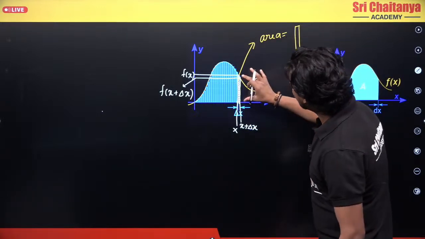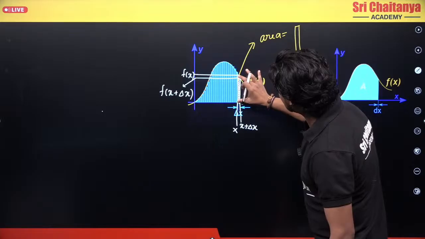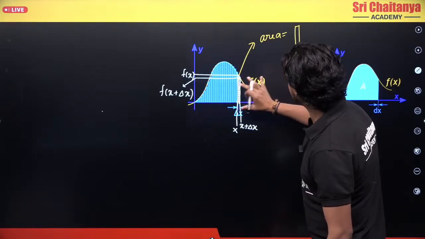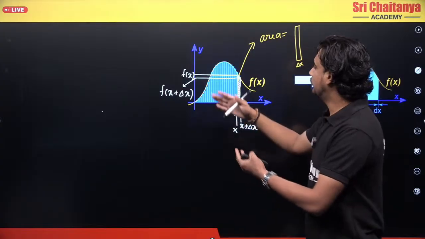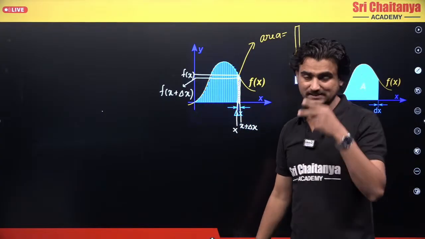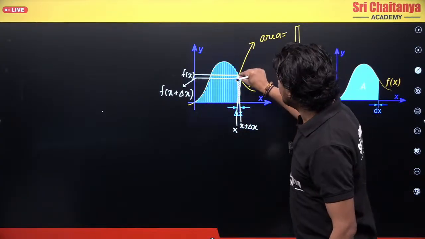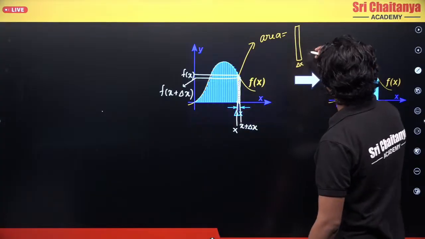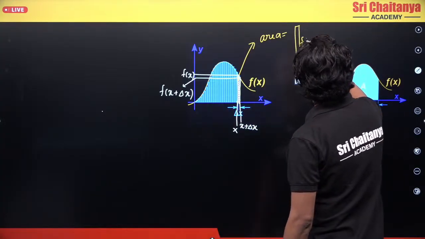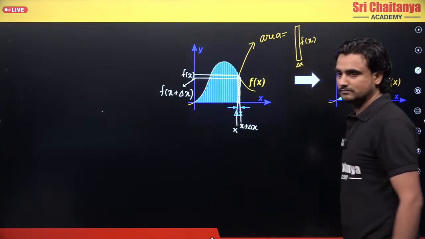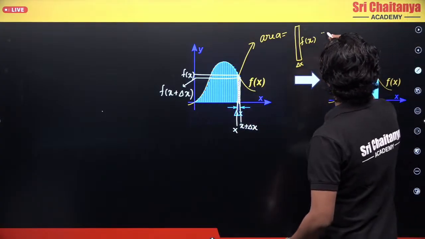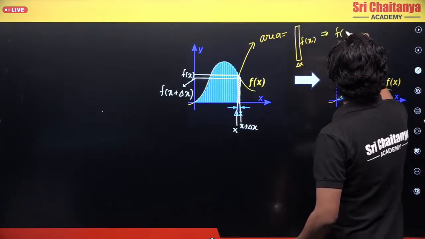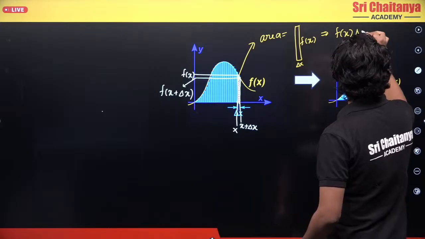Now what is the length of this strip? Breadth I know, but the length you can take either as f of x or f of x plus delta x. But the value change is very small, so I am taking this length to be f of x. Clear? So now what is the area? The area will be f of x into delta x.